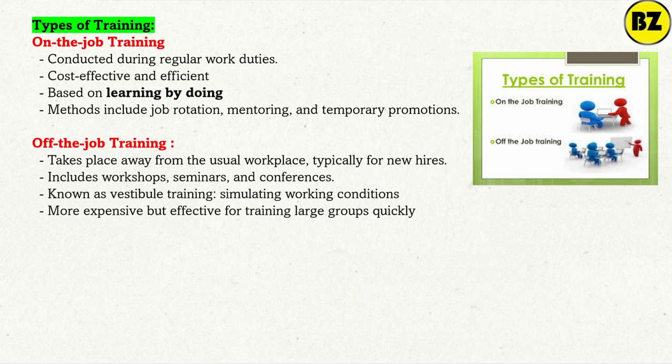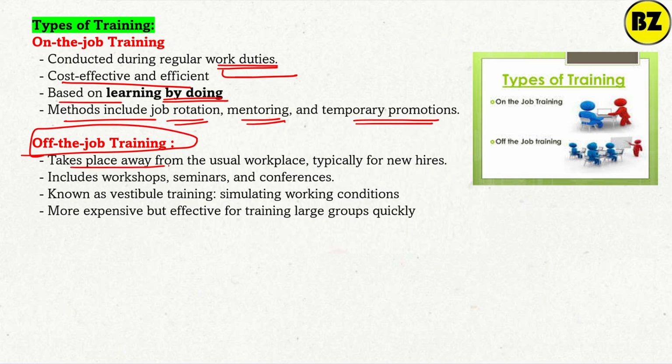So on-job training is conducted during the regular working duties. It is cost effective and efficient. It is based on learning by doing. The methods include job rotation, mentoring, temporary promotion, etc. What is off-job training?